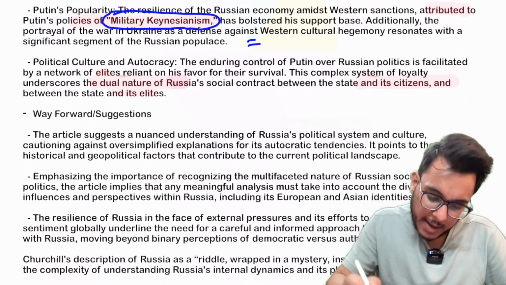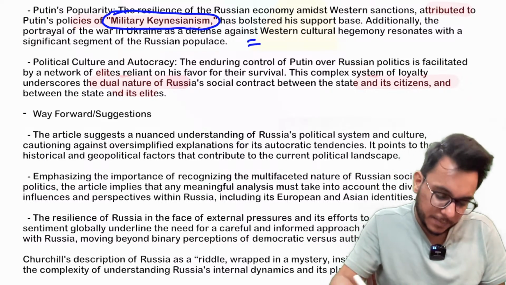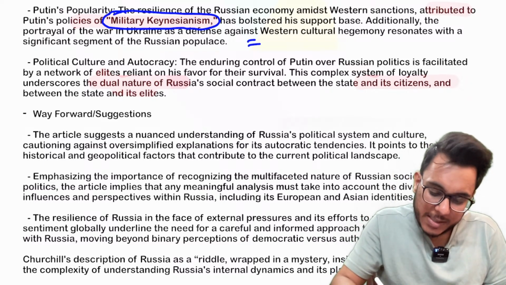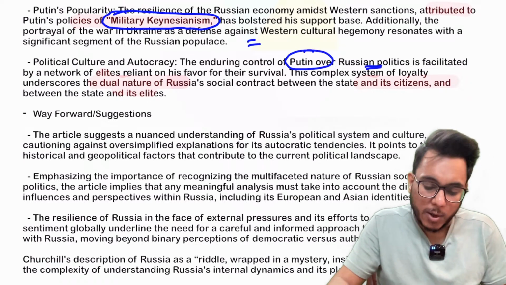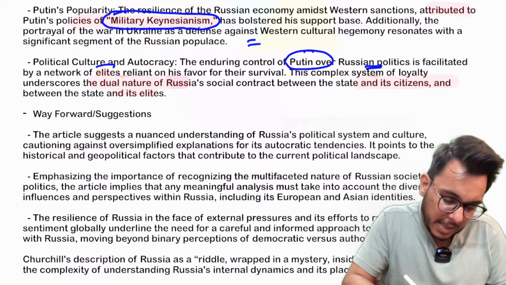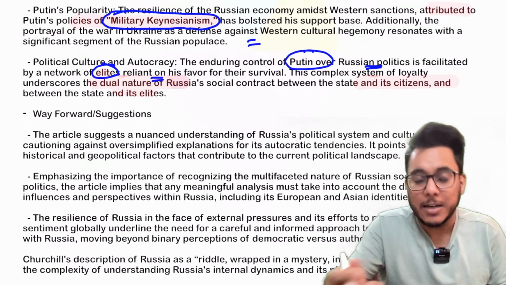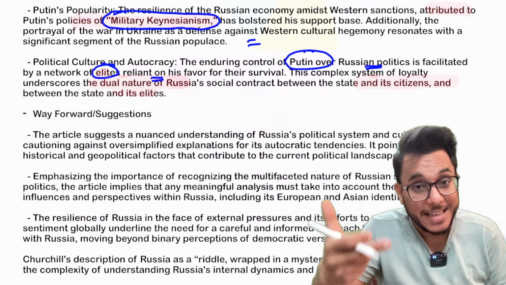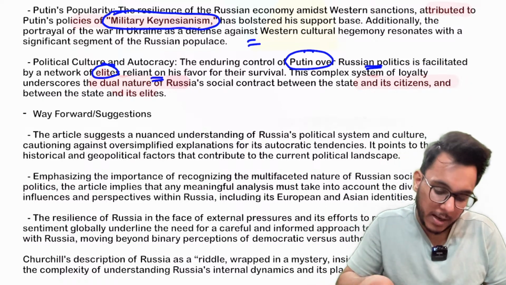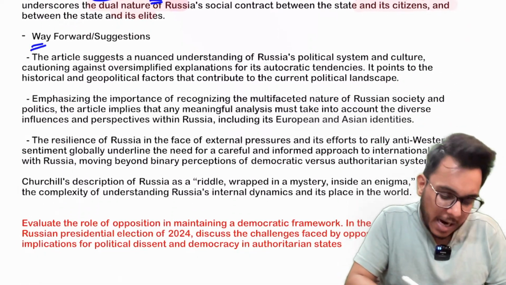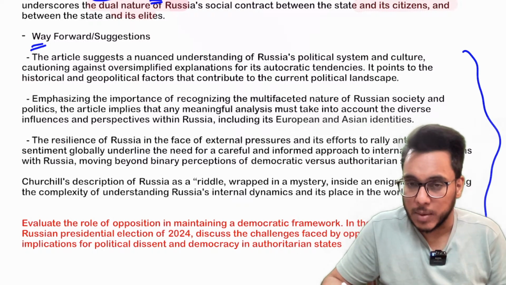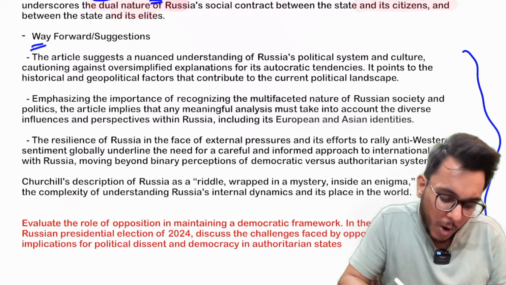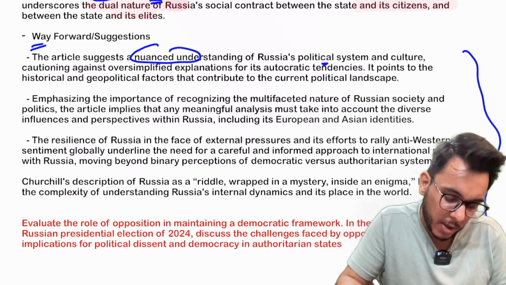Now understand this particular thing, guys, that Putin has a high control over Russian politics, and the elites are also reliant on Putin for favor. So the elite class of Russia is also supporting Putin. Now, this article suggests that when we assess Russia's situation and the upcoming presidential election, we need to have a nuanced understanding of Russia's political system.